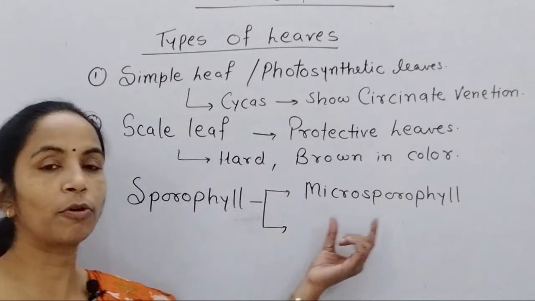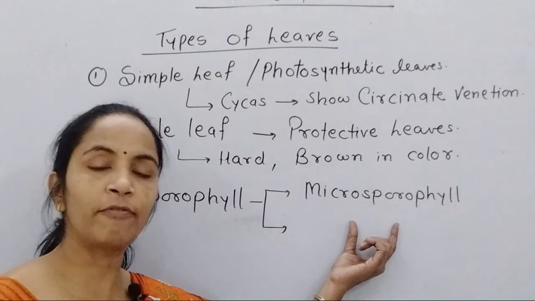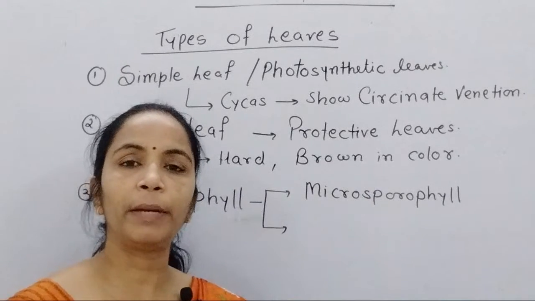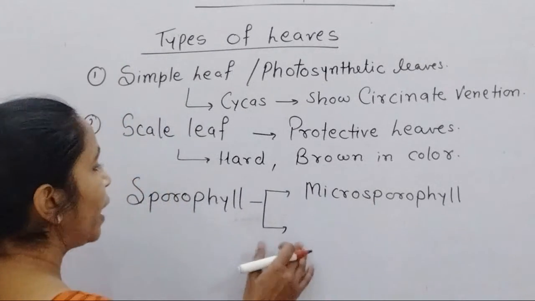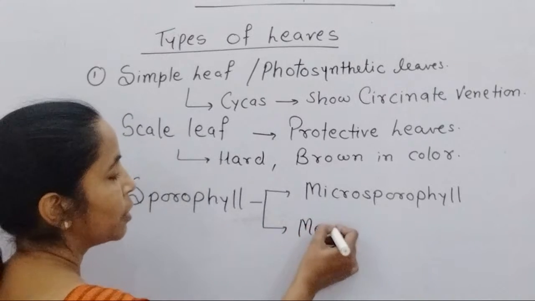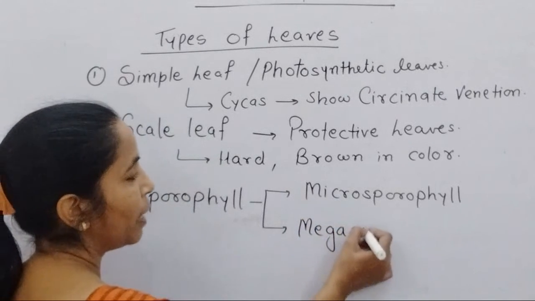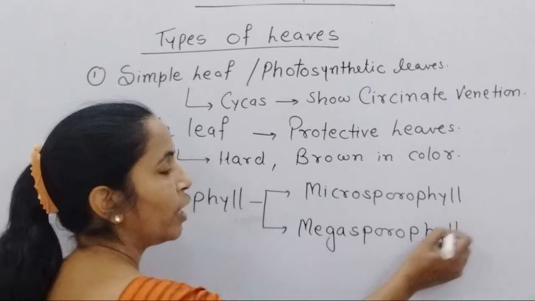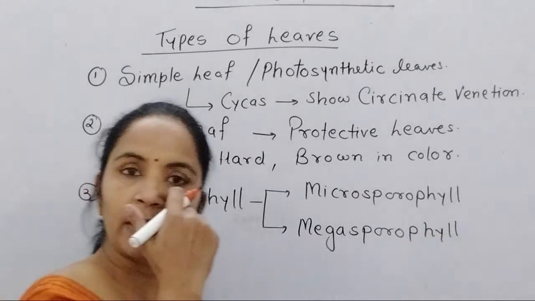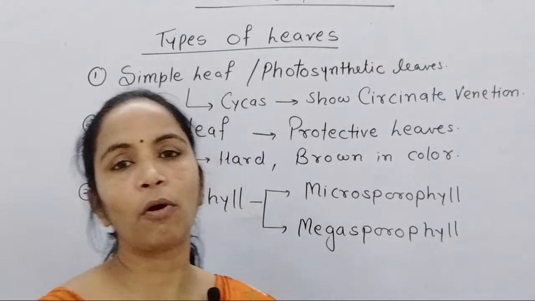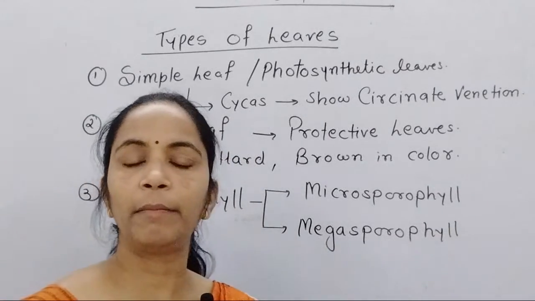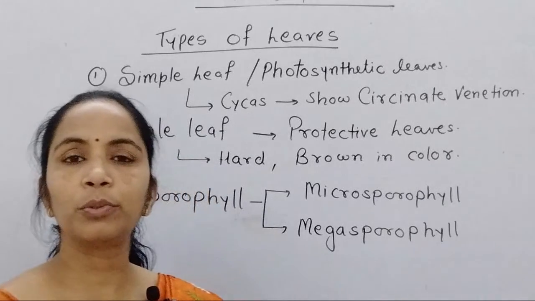So microsporophyll is the leaf which bears microsporangium and shows the development of microspore. When we come towards the female cone, the female cone, you remember, consists of megasporophyll, a larger size of leaf involved in the development of megaspore.